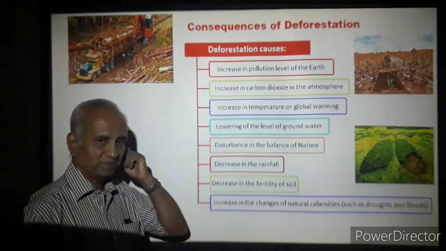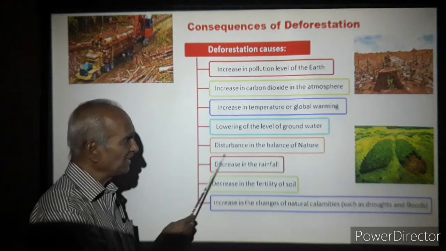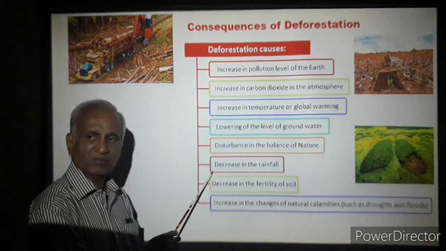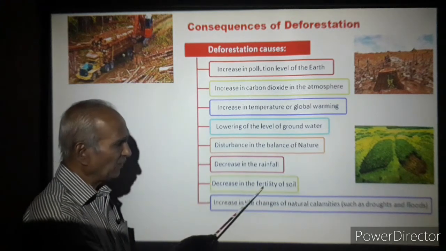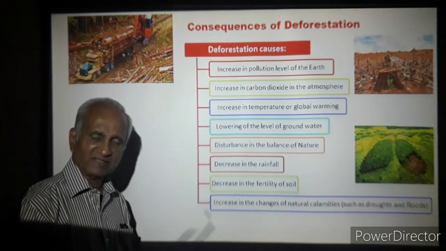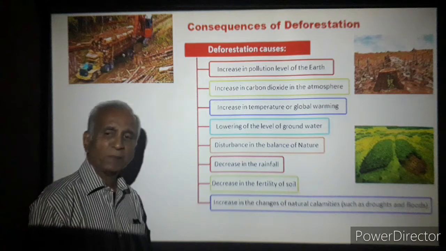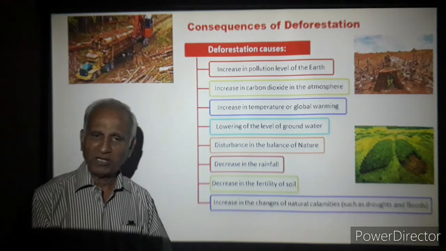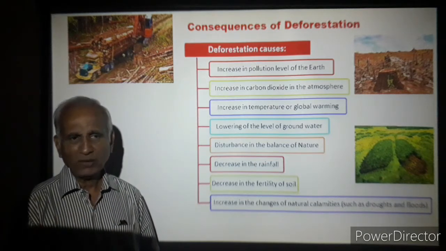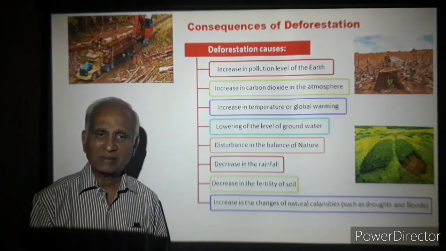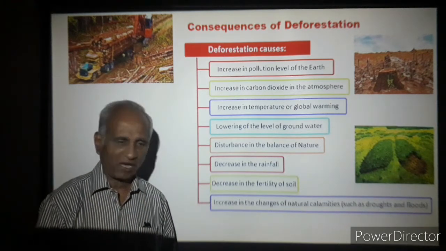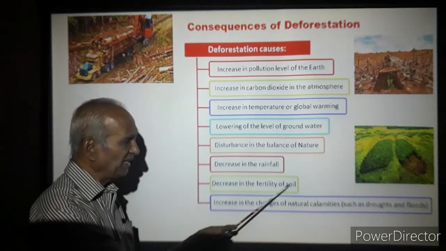Decrease in rainfall. The balance of nature gets disturbed. Rainfall decreases, and we won't have the needed rains. Decrease in the fertility of the soil. When trees are not there, water starts taking away the topsoil. The topsoil is protected by the roots of the trees. When you don't have trees, you don't have a mechanism or agency to prevent soil from getting washed out. So, decrease in the fertility of the soil.